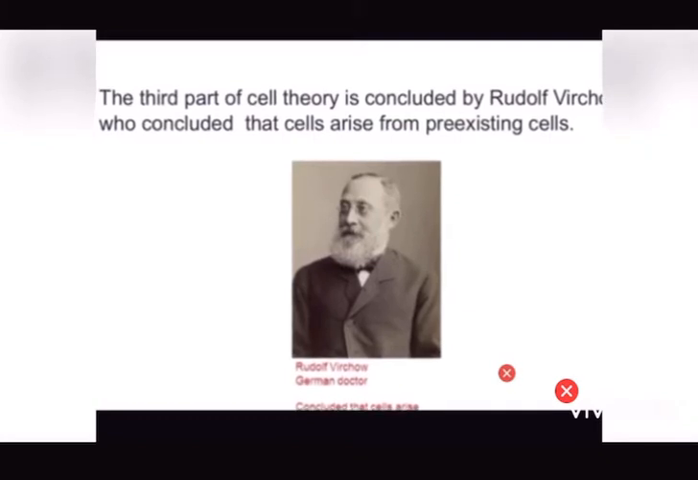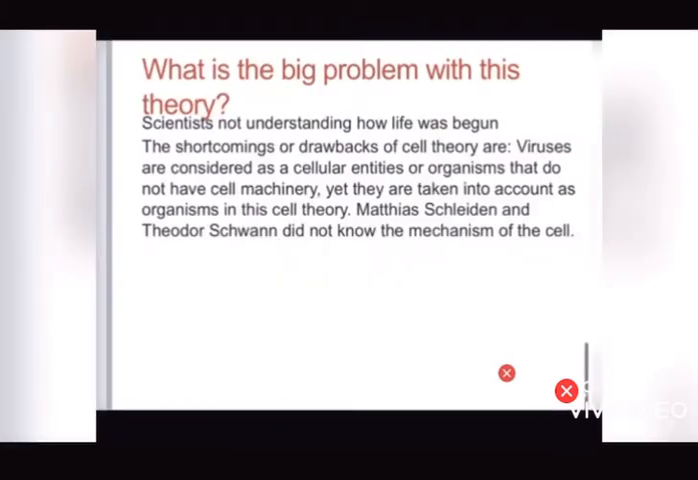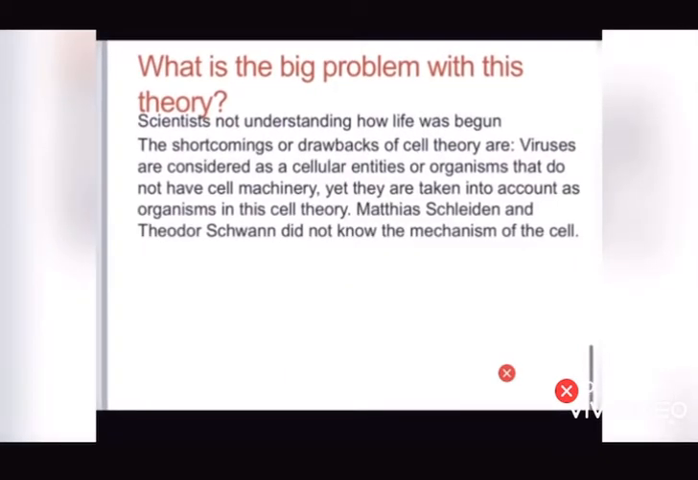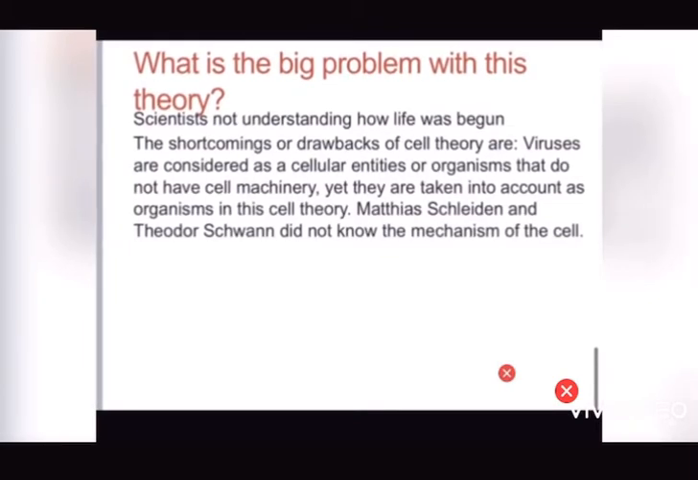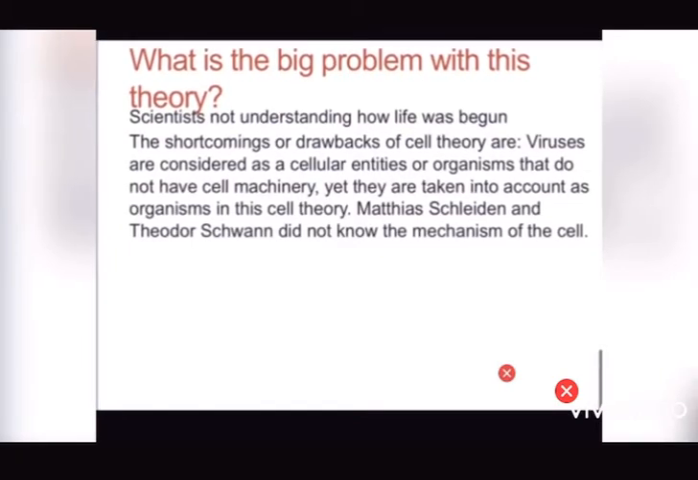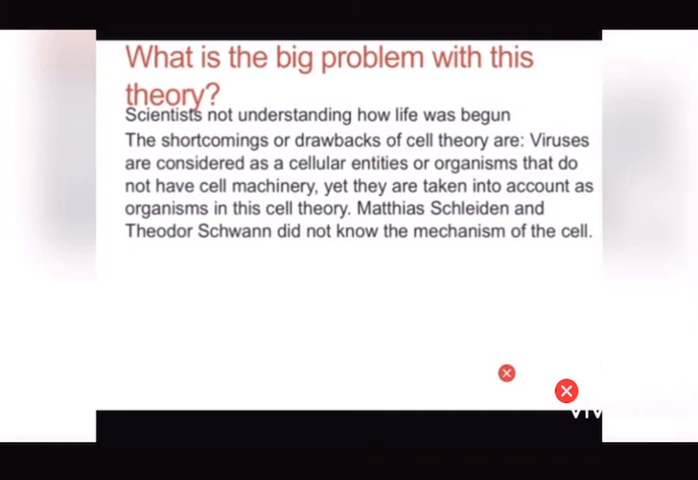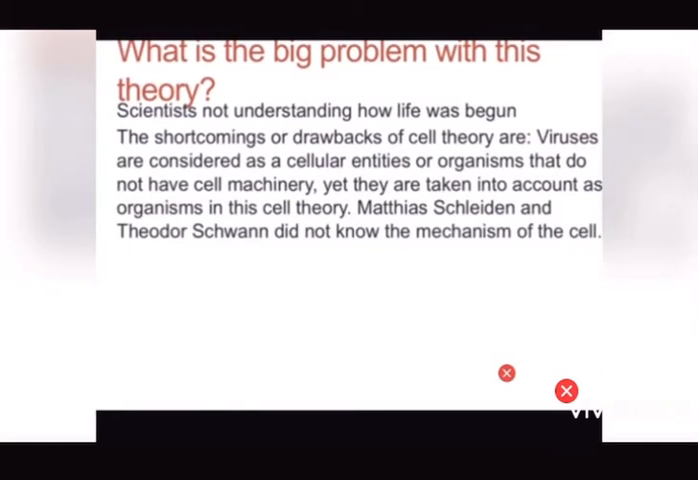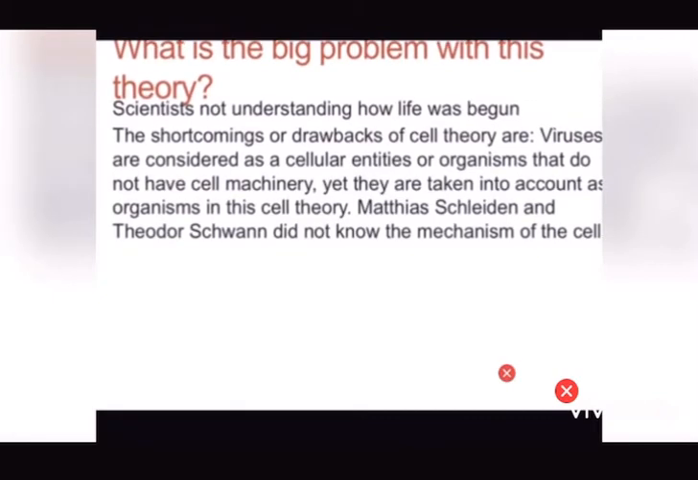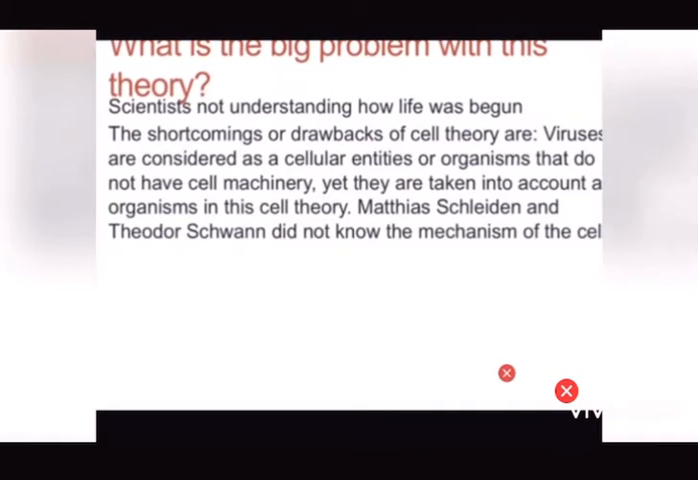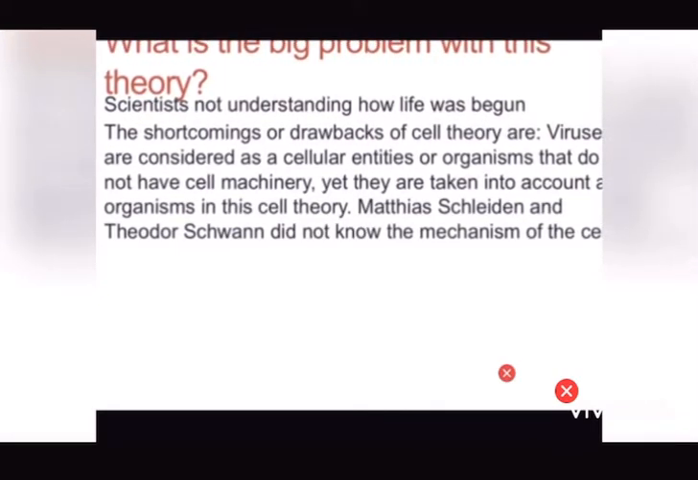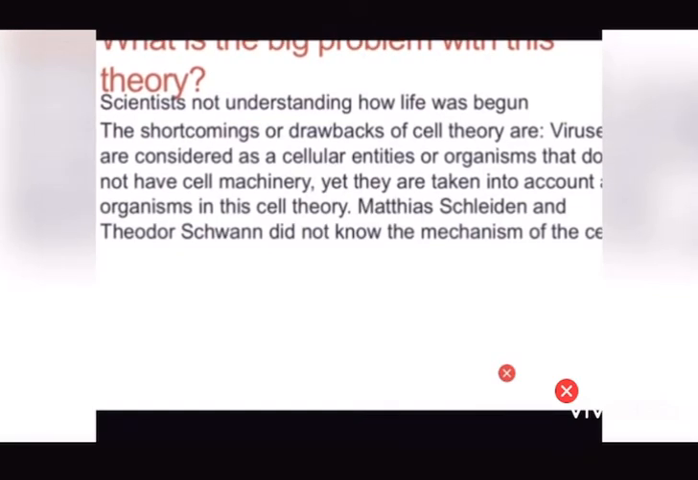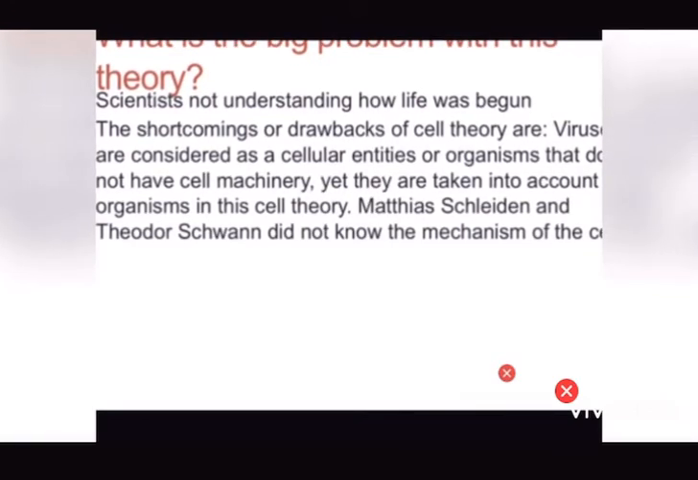And now, what is the big problem with the theory? The scientists did not understand how life began. The shortcomings and drawbacks of cell theory are that viruses are considered acellular entities, organisms that do not have cell machinery, yet they are taken into account as organisms in the cell theory. Schleiden and Schwann didn't know the mechanism of the cell.